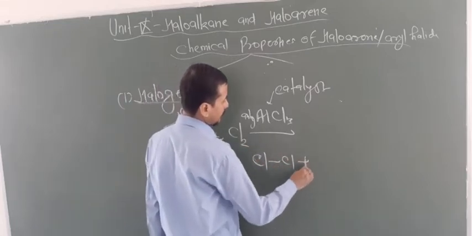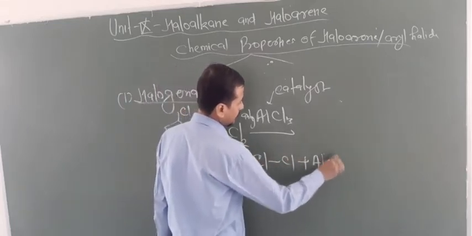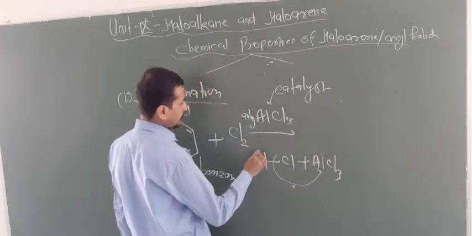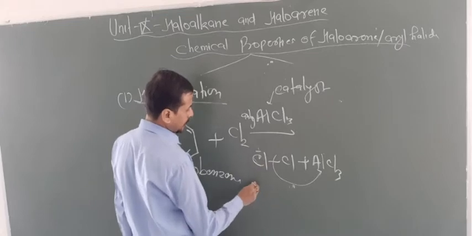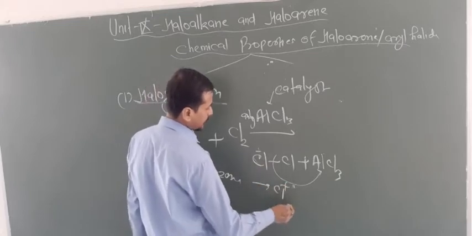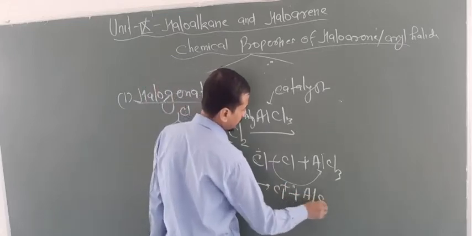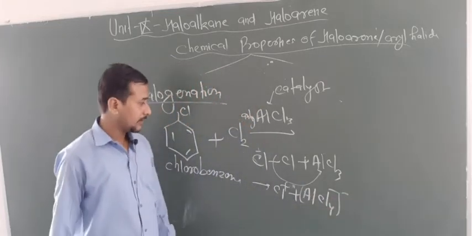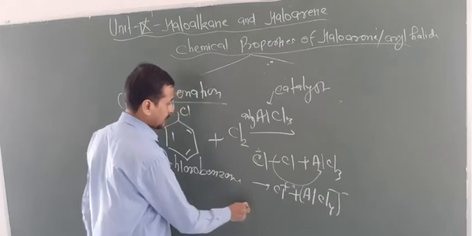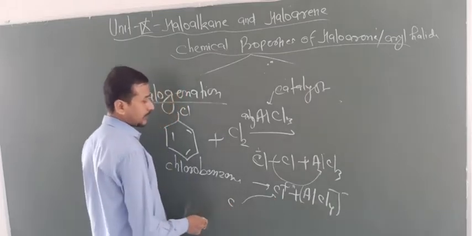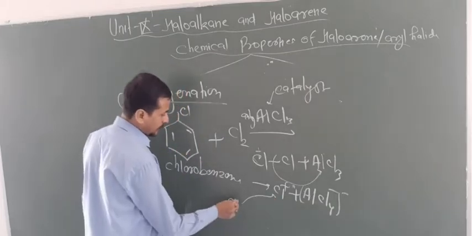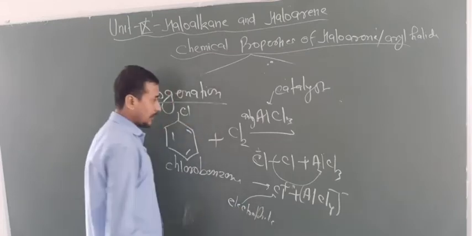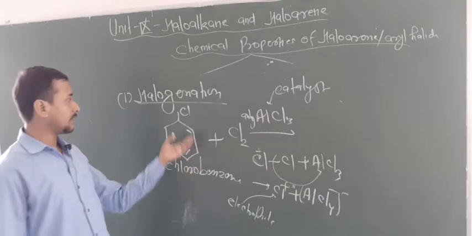The Cl-Cl bond, this bond moves to here, and now this will generate a plus charge. So that's why this gives Cl plus and AlCl4 minus, okay. So here the electrophile is Cl plus. That means X plus is the electrophile. Now I just told you this is the ortho para director.